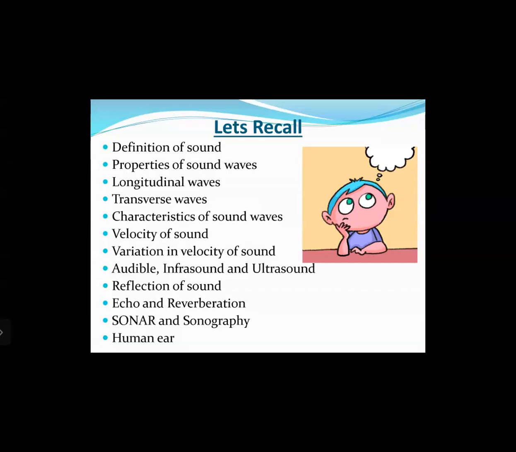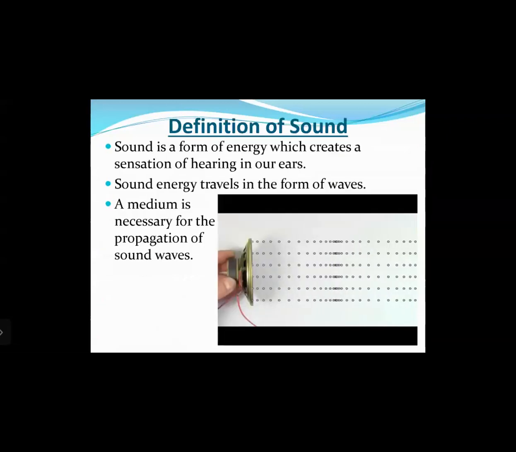Then we had also studied the characteristics and properties of velocity of sound, and variation in the velocity of sound. Then we studied the types of sound, that is audible sound, infrasound, and ultrasound. Then we studied the phenomena relating to reflection of sound, where we studied the concept of echo and reverberation, and also applications of sound, that is sonar and sonography. And towards the end, we studied the concepts relating to the human ear. So let us just recall all of this part.